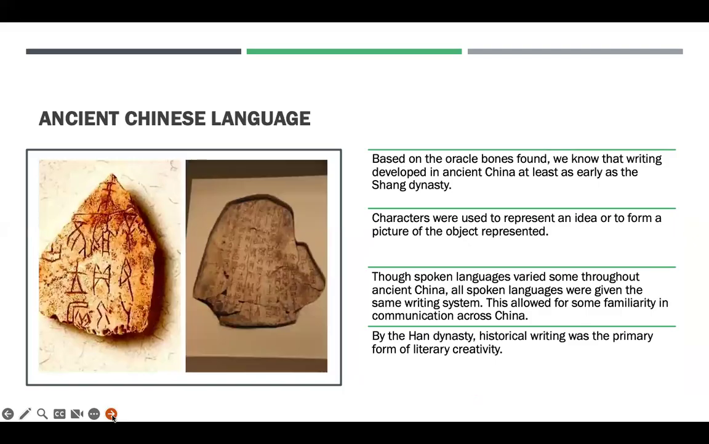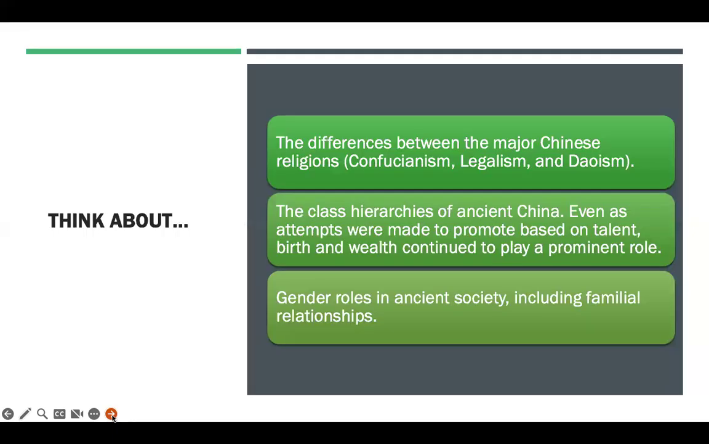So, ancient Chinese language is based on these oracle bones, which I've kind of already talked about. I'm not going to cover this again, and there's not a lot on your test about it. Just understand that they don't have phonetic letters in China. So, as you evaluate this particular lesson, think about the differences between the major Chinese religions. You've got Confucianism, legalism, and Taoism.